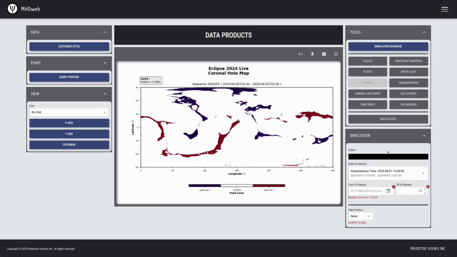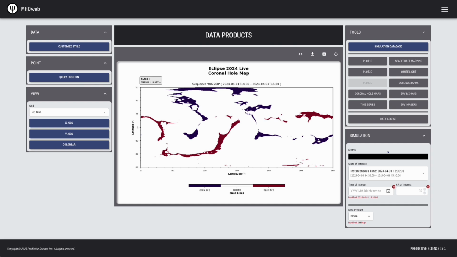So this page, just from a more global perspective, allows users to interact with the mass run data products that are generated through our post-processing pipeline. With that being said, this page is still under very active development as we work to deliver a more varied range of data products. At this time, we only supply coronal hole maps, thus the navigation link's title, as you can see here. So for the time being, this tutorial will be somewhat brief, although we will continue to add tutorials as additional data products are provided.